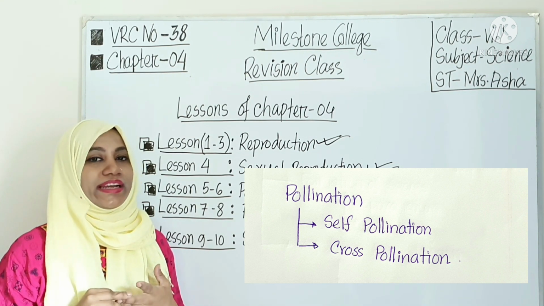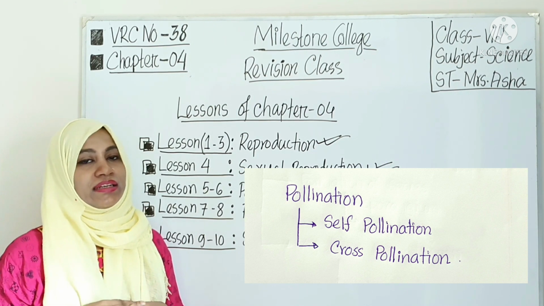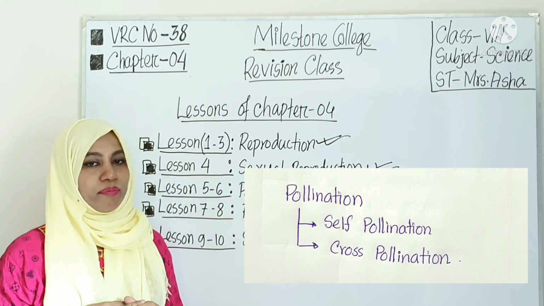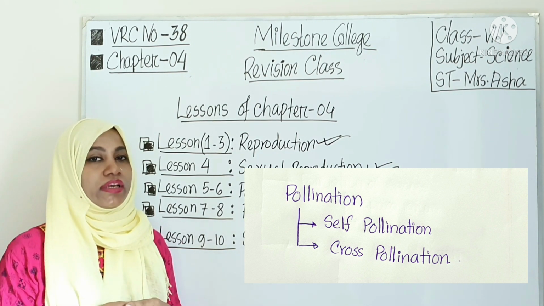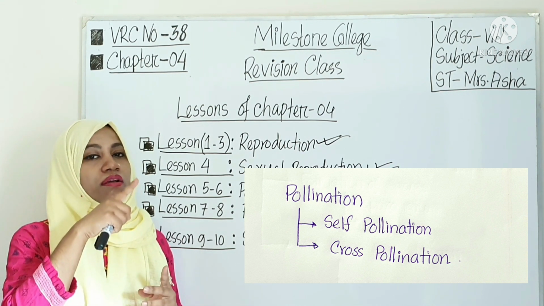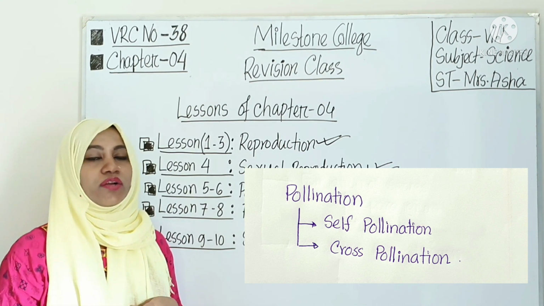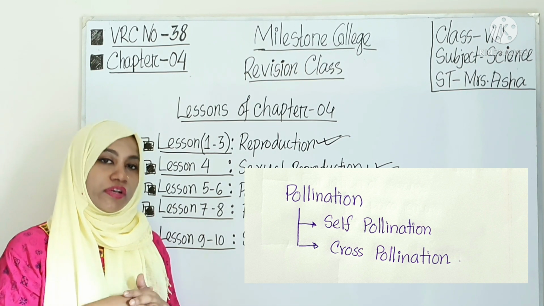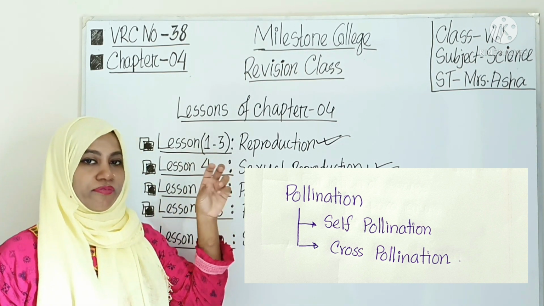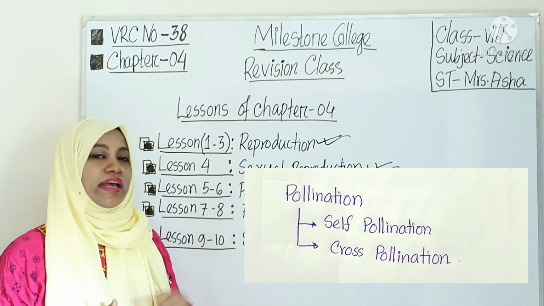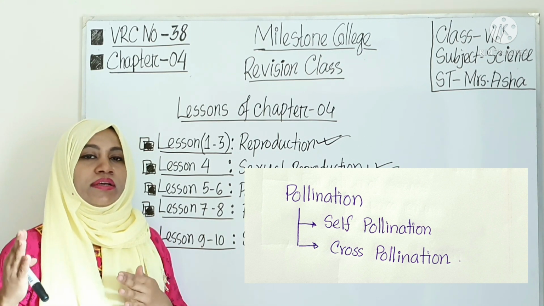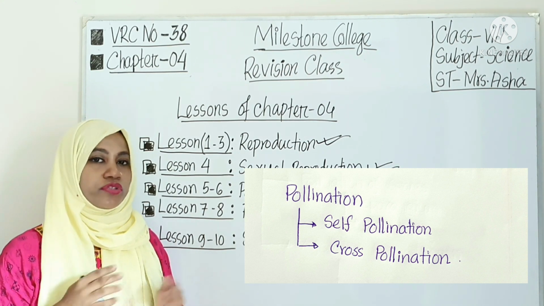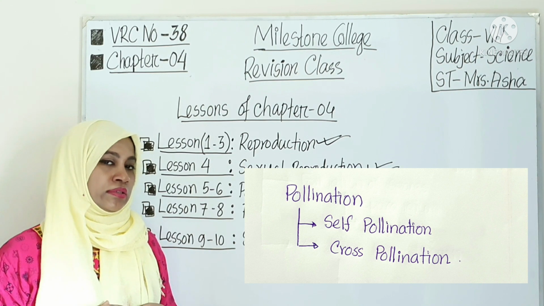That means pollen grain remains in the anther, and the female gamete remains in the ovary. But if the pollen grain wants to go to the ovary, first of all it has to go to the stigma. Okay. So that is pollination. What I said, transfer of pollen grain from anther to stigma is called pollination.